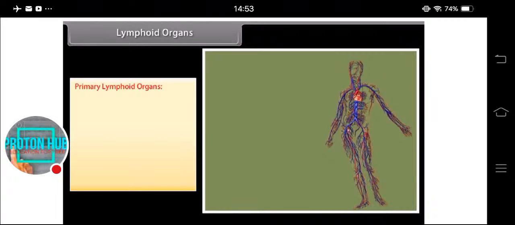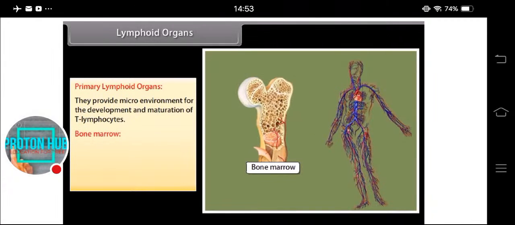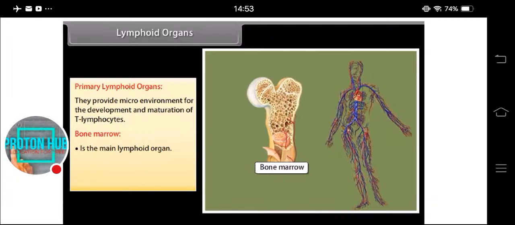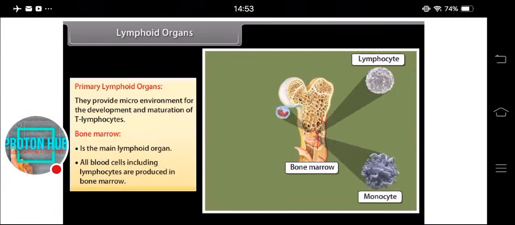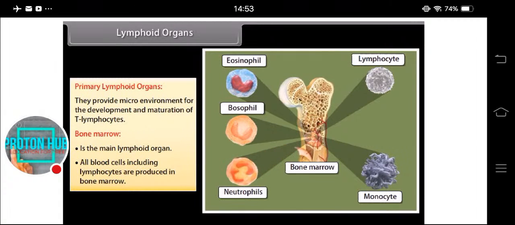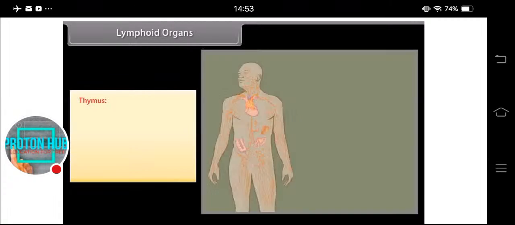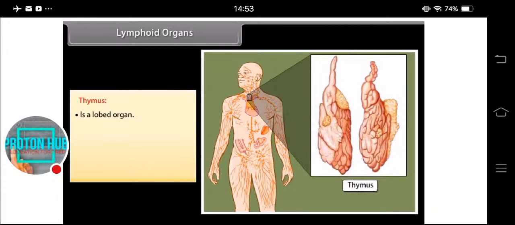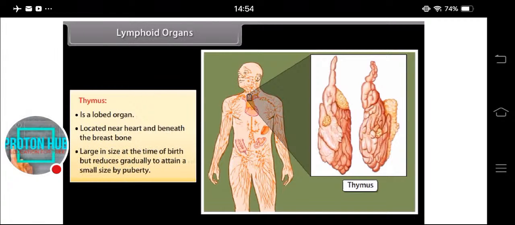Primary lymphoid organs. They provide a microenvironment for the development and maturation of T lymphocytes. Bone marrow is the main lymphoid organ. All blood cells, including lymphocytes, are produced in bone marrow. Thymus is a lobed organ located near the heart and beneath the breastbone. Large in size at the time of birth, but reduces gradually to attain a small size by puberty.